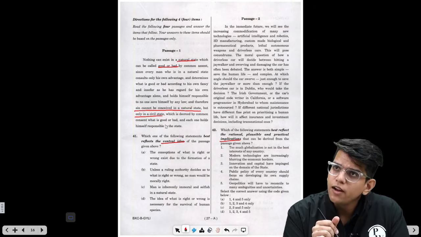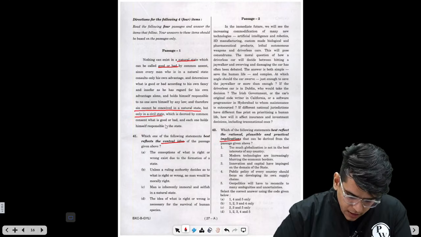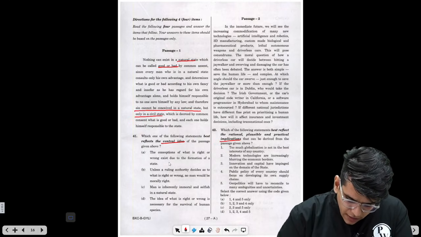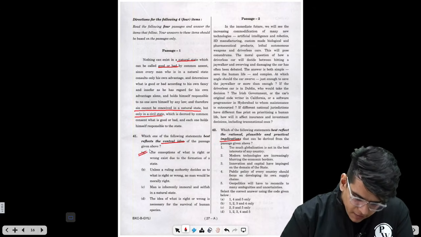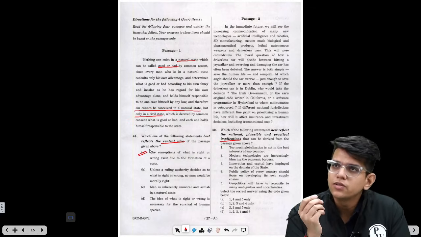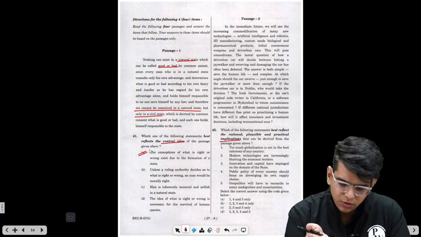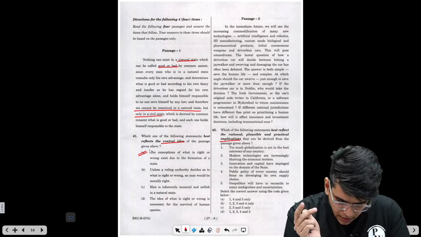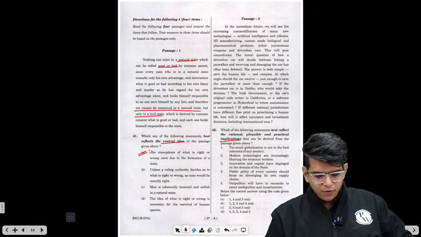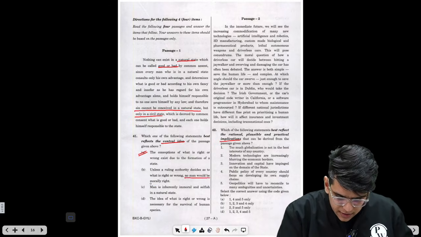So now we have to find the central idea. I have already told you what is the central idea. The conception of what is right or wrong exists due to the formation of a state, right? So this is the correct statement, because there is nothing good or bad without a state. We have already seen in the passage. So this is the most ideal option. Let's see the other options. Unless a ruling authority decides what is right or wrong, no one would be morally right. This is extreme.